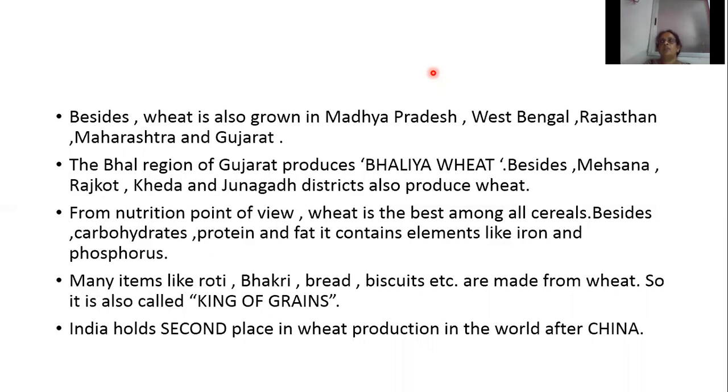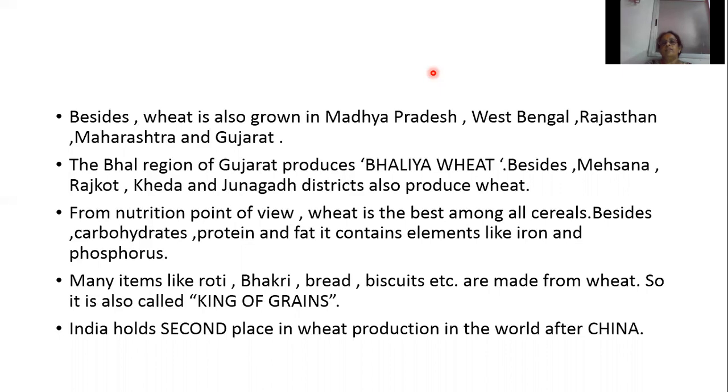Which states are the main producers of wheat in India? Western Uttar Pradesh, Punjab, Haryana, Madhya Pradesh, West Bengal, Rajasthan, Maharashtra, and Gujarat. In Gujarat, which region is famous for Balia wheat? The Bal region is famous for Balia wheat.